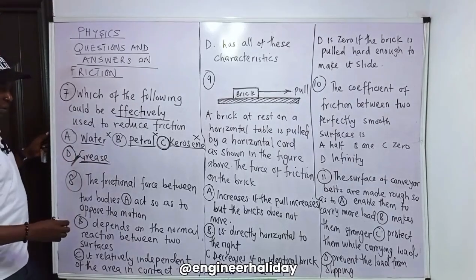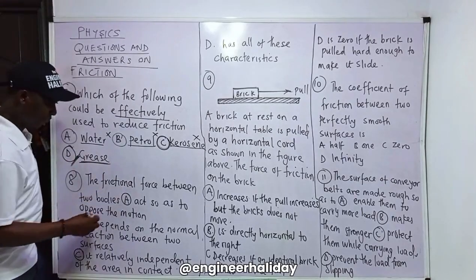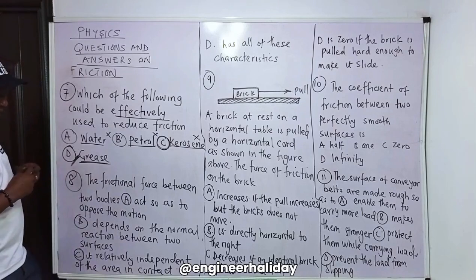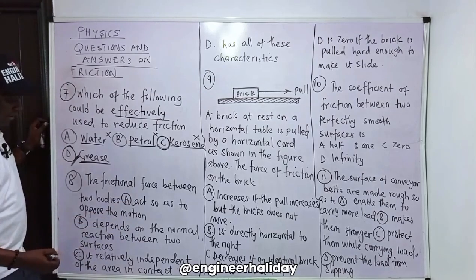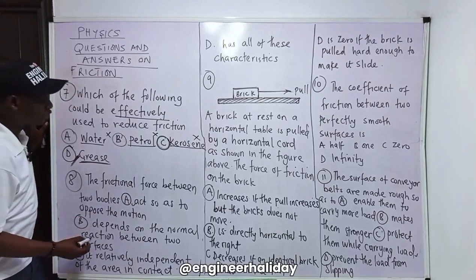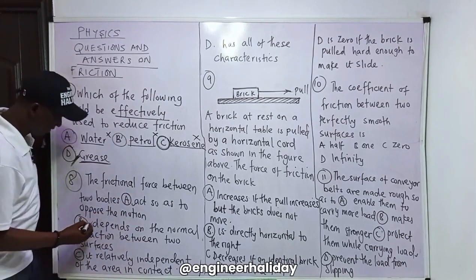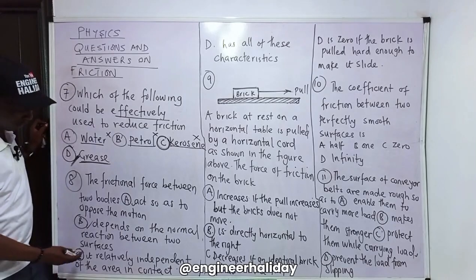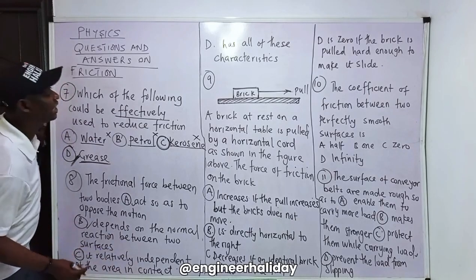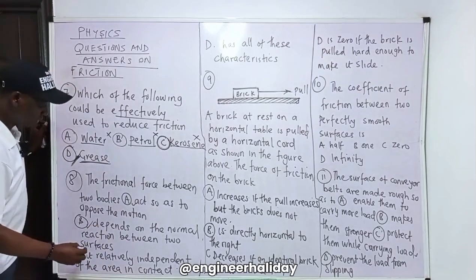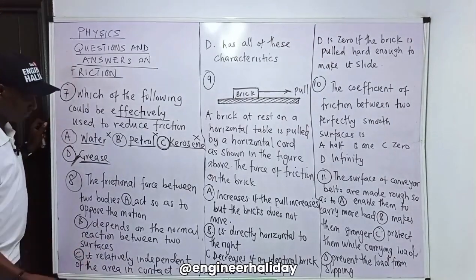Now the next one says the frictional force between two bodies: A, acts so as to oppose what? Yes. B, depends on the normal reaction between two surfaces. Yes, I believe I've talked about those before. C, it is relatively independent of the area in contact. Yes, that one is correct also.